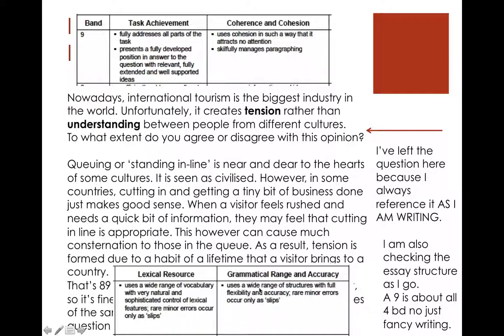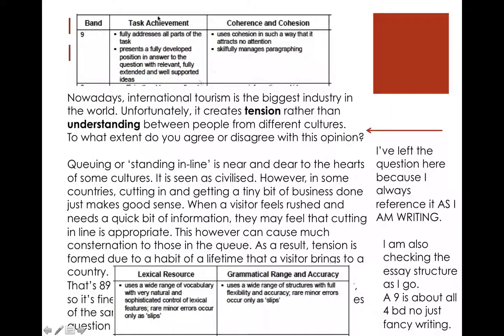A wide range of structures. Again, we've already done that in the last paragraph. We have a subordinator here, subordinate clause. So we have a subject verb object, comma subject verb object. And here we have an introductory element, however, in some countries, comma. So you put your time at the beginning or place. Okay, so yeah, we know, as far as we can see, we have matched what the band 9 has asked.